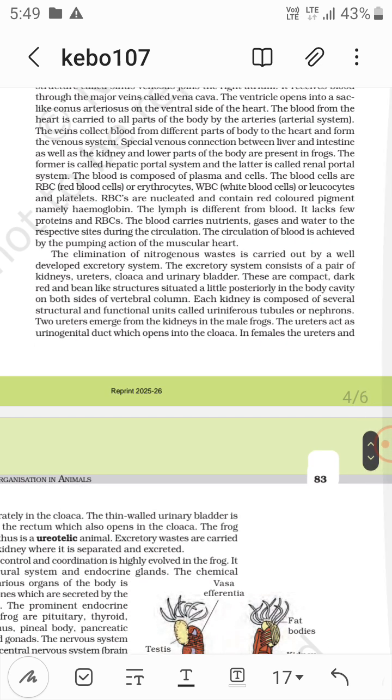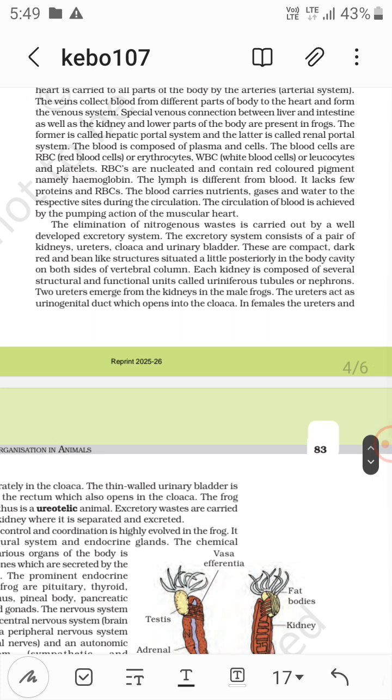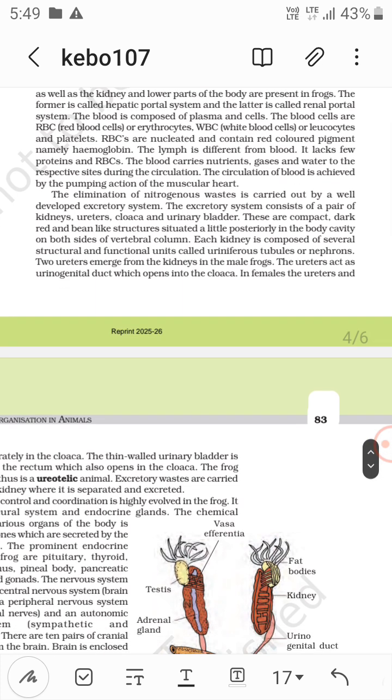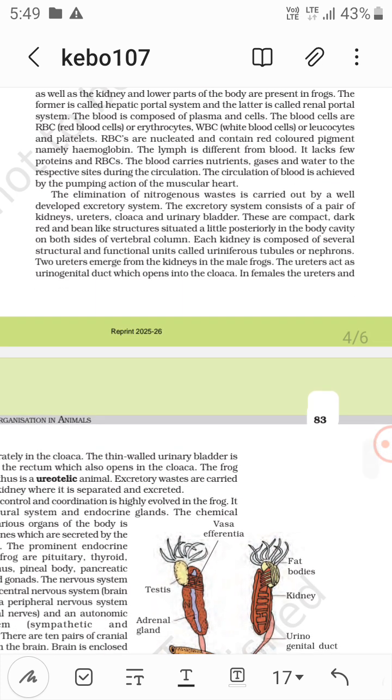Elimination of nitrogenous waste is carried out by a well-developed excretory system. The excretory system consists of a pair of kidneys, ureters, cloaca, and urinary bladder. The kidneys are compact, dark red, bean-like structures situated a little posterior in the body cavity on both sides of the vertebral column. Each kidney is composed of several structural and functional units called nephrons.